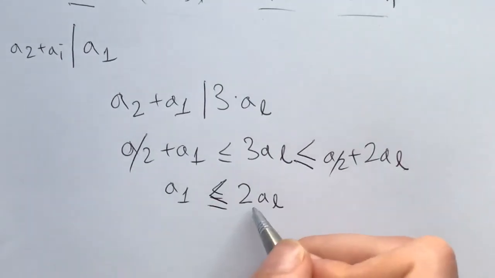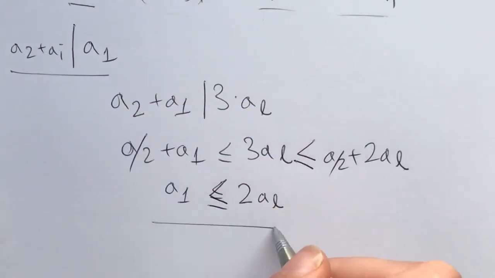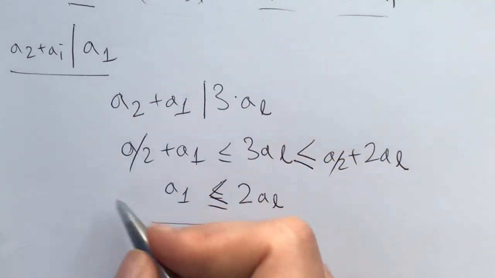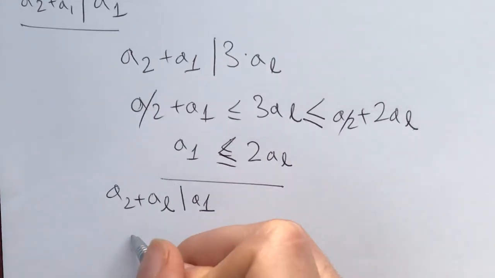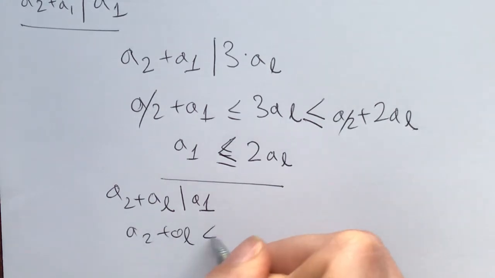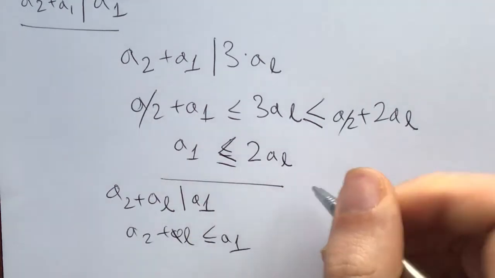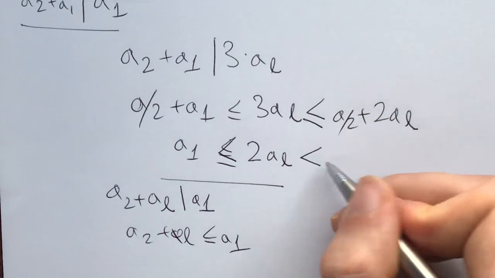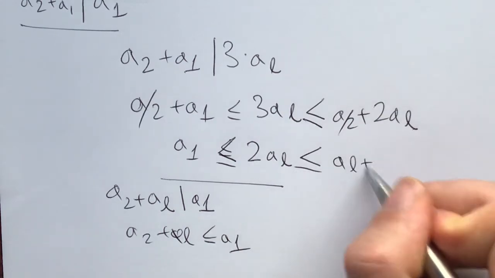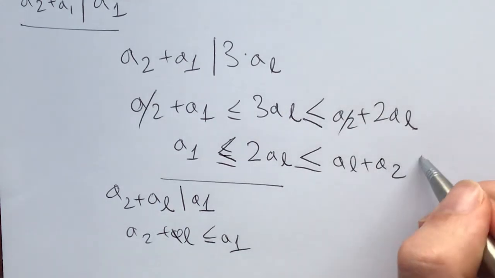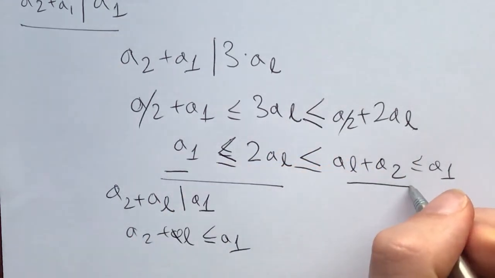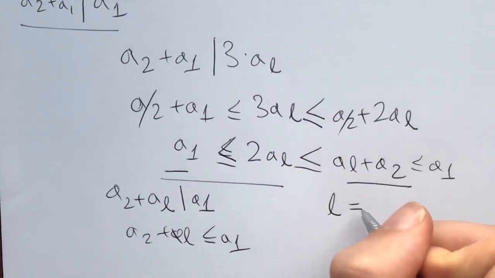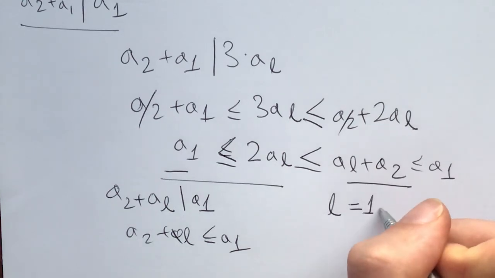Now, there seems to be a problem with this and this at the same time, because if a2 plus al divides a1, that means this is less than or equal to a1. And now we could get this is less than or equal to al plus a2, and this is less than or equal to a1. Now the equalities only hold if l is equal to 1 or 2.